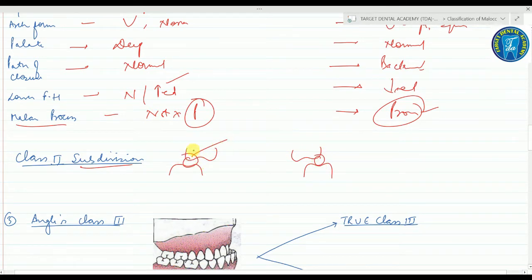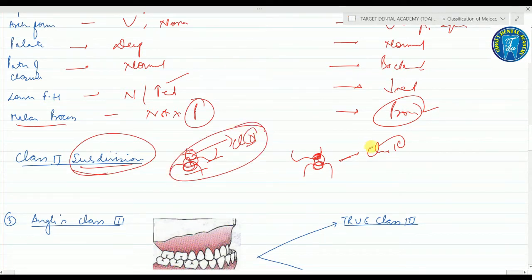Class 2 means the distobuccal cusp occludes into the buccal groove of the mandibular first molar, which means class 2 on one side, and class 1 means the mesiobuccal cusp of the maxillary first permanent molar occludes into the buccal groove of the mandibular first molar. It is class 1. That is why it is known as class 2 subdivision. It means class 2 on one side and class 1 molar relation on the other side.